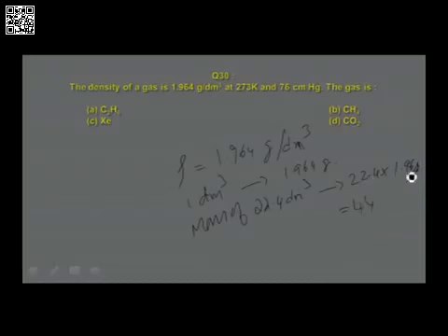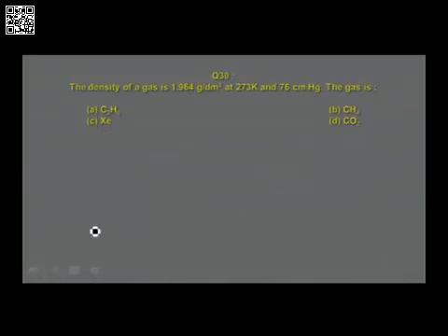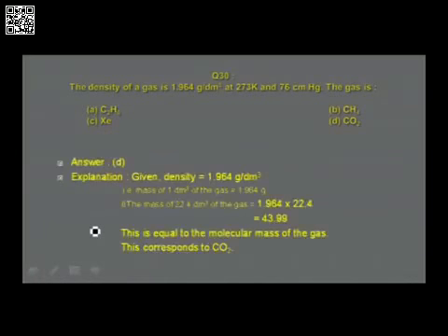It should be, because 22 into 2 is nearly equal to 44, and 44 is the molar mass of carbon dioxide. So therefore, if you look at these options, option A, ethane, option B, methane, option C, xenon, option D, carbon dioxide, the answer should be carbon dioxide. Let us check that with the calculation. Density is 1.96 gram per decimeter cube. Mass of 1 decimeter cube of the gas is 1.964 gram. The mass of 22.4 decimeter cube.